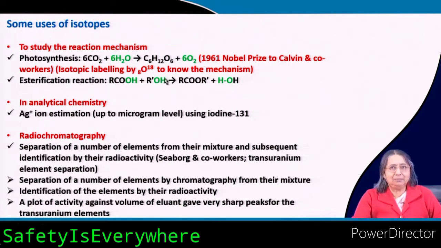This also can be done by isotopic labeling. For example, you label this oxygen as O18 and then find out whether the water produced contains O18 or not. If it contains O18, then this OH is forming the water, but if there is no O18, then it is coming from the other.